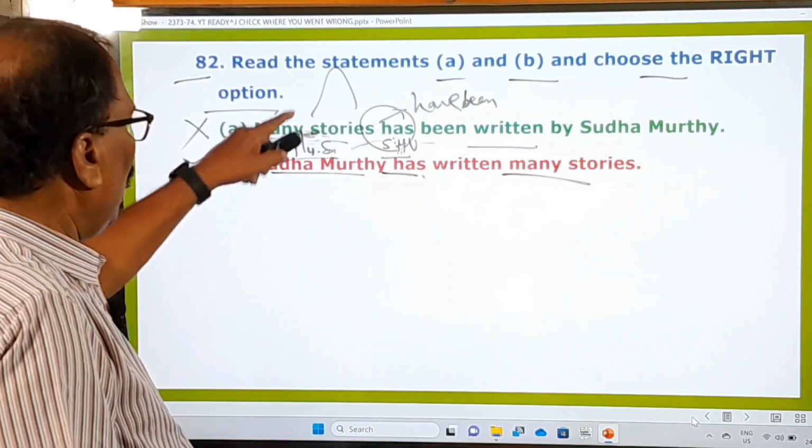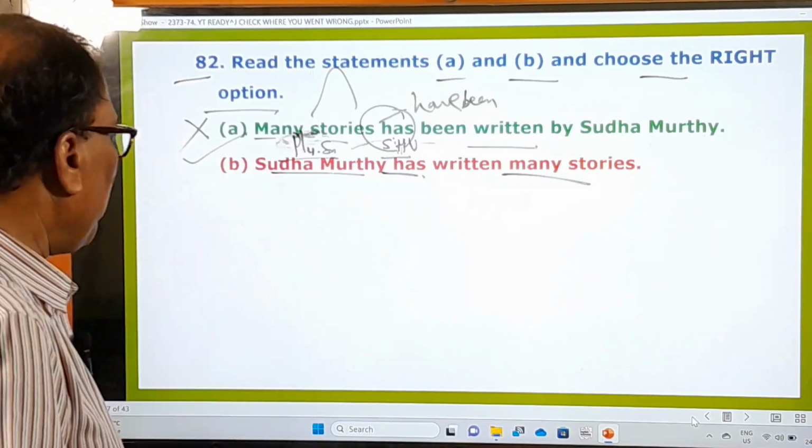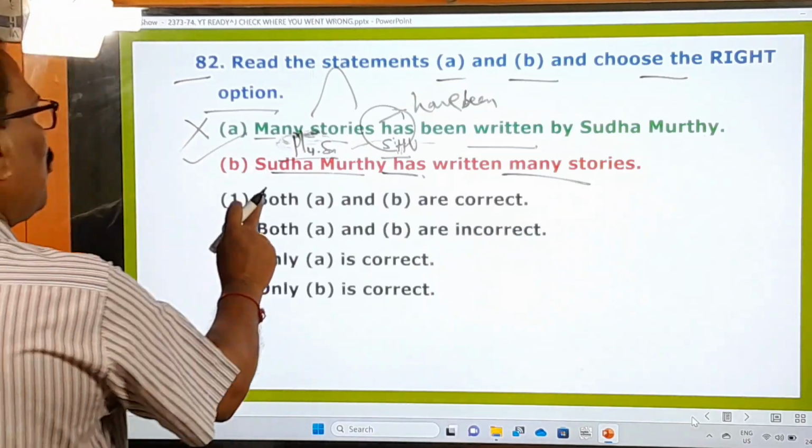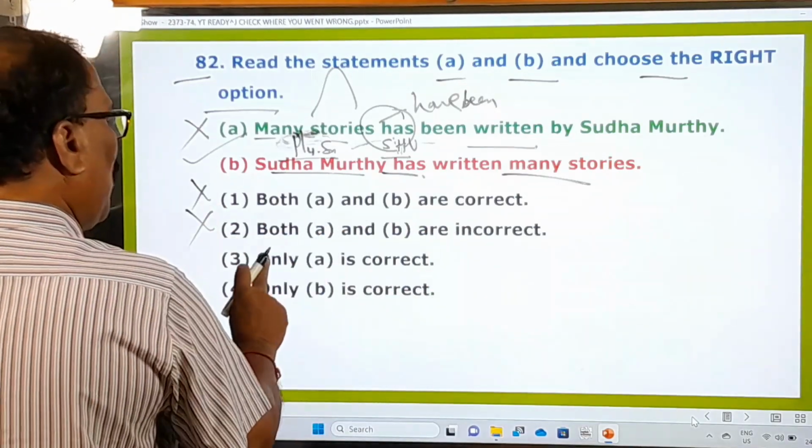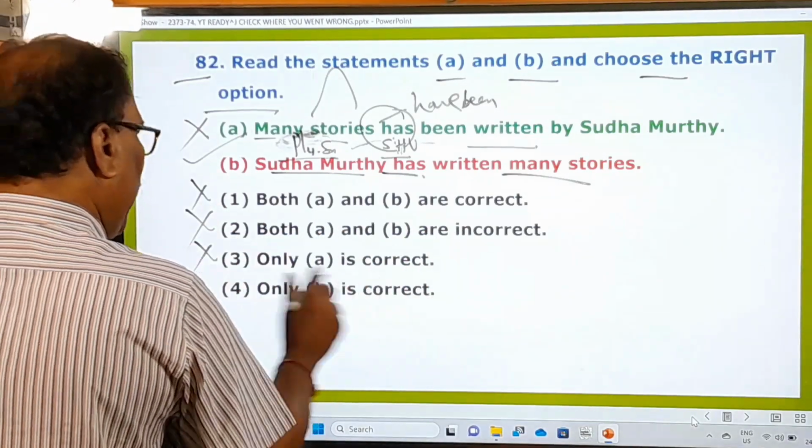So here, now you have understood this one. Now let us see the options here. What are the options? Both A and B are correct, wrong. Both A and B are incorrect, wrong. Only A is correct, wrong. Only B is correct.